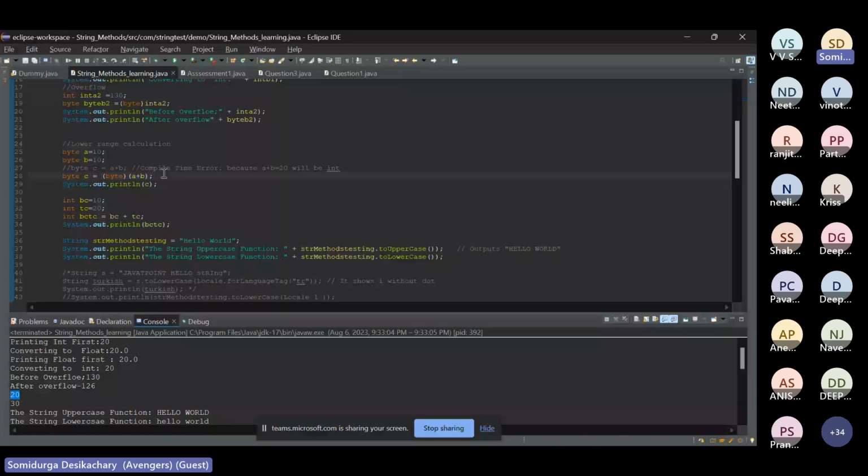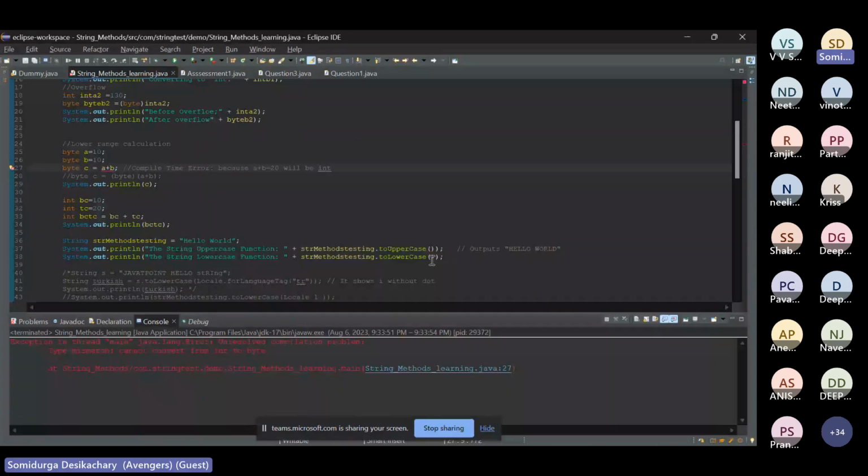If I do it directly, like byte C is equal to A plus B, which I should be allowed, because 20 is within the range of minus 128 to 127, the value which a byte holds, still I'm getting this error. If I comment this and if I run this, I will get an error. If you can see a mismatch, it's telling me to convert it into int or do this approach. Why should I do that?